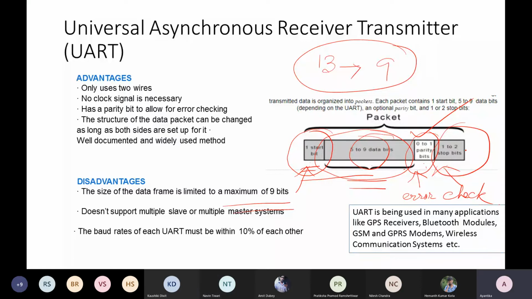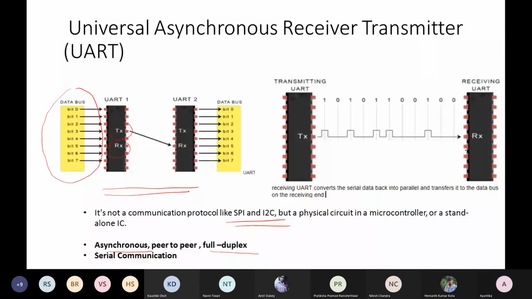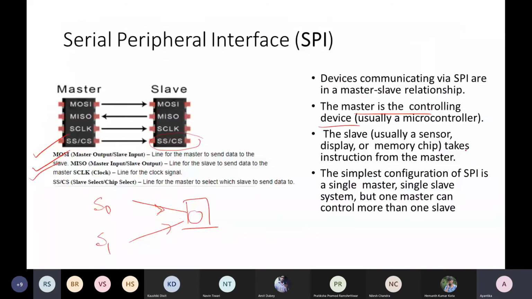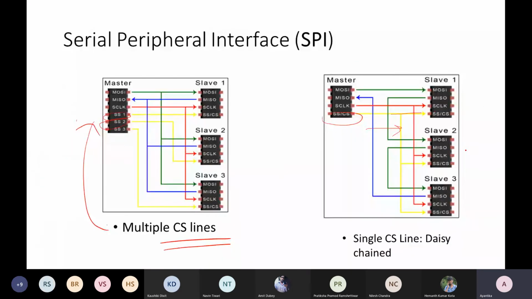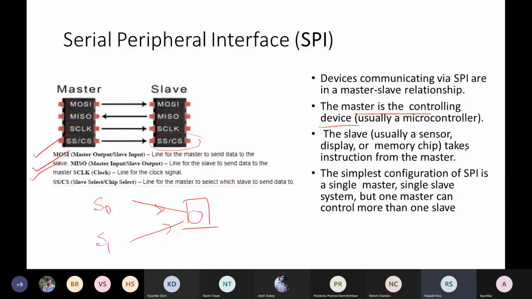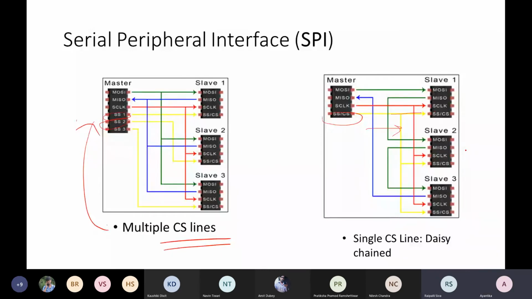Okay. Anything else? Madam, in this slide, in a single chip select line, if I want to select slave 2, how can I select it? I want to communicate with slave 2 only. It's not possible with a single chip select, madam. Yes.